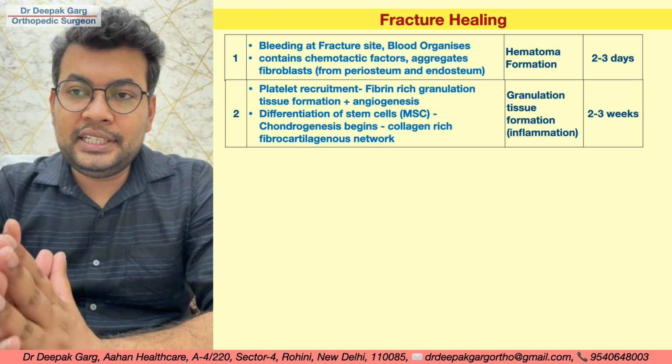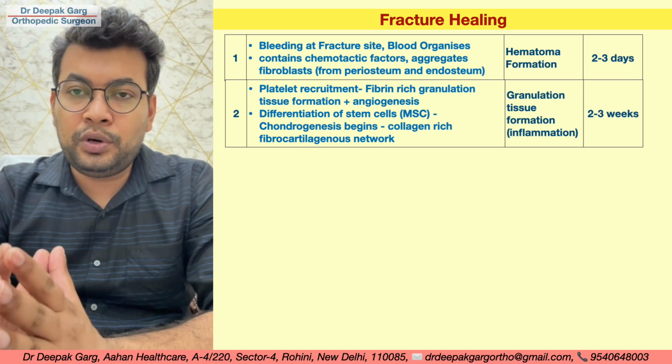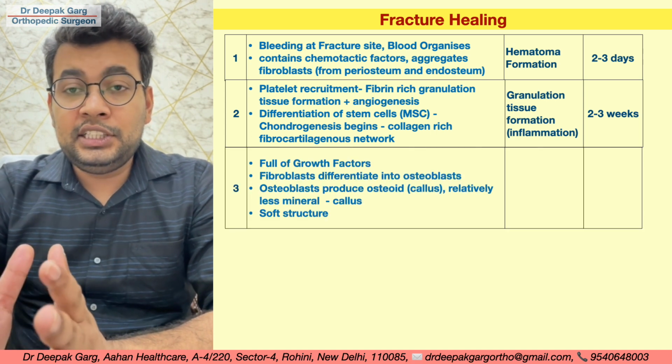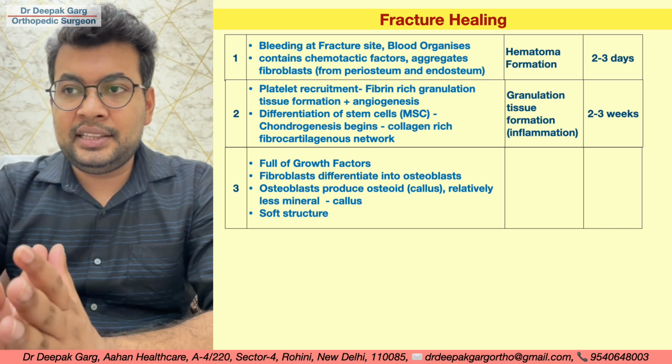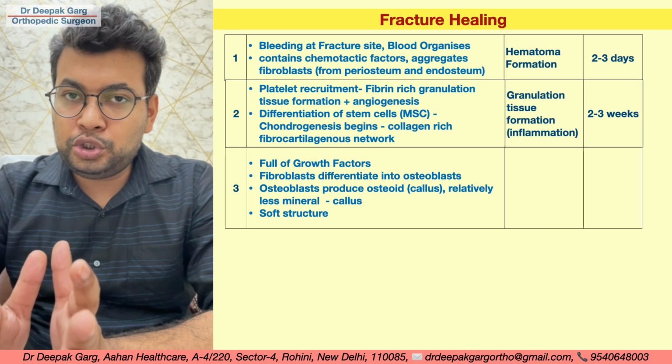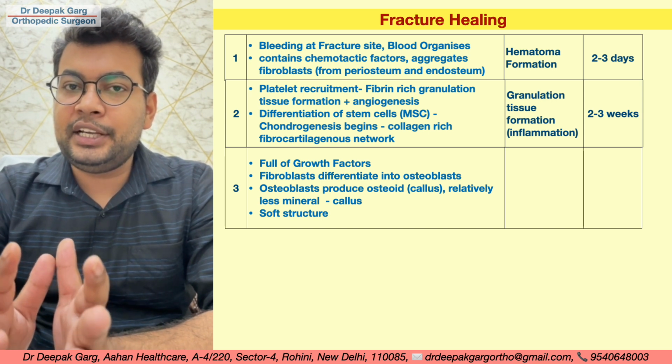Once the granulation tissue forms, the cartilage and collagen network is forming, and the fibroblasts in the granulation tissue will differentiate into osteoblasts, and osteoblasts will start secreting osteoid.